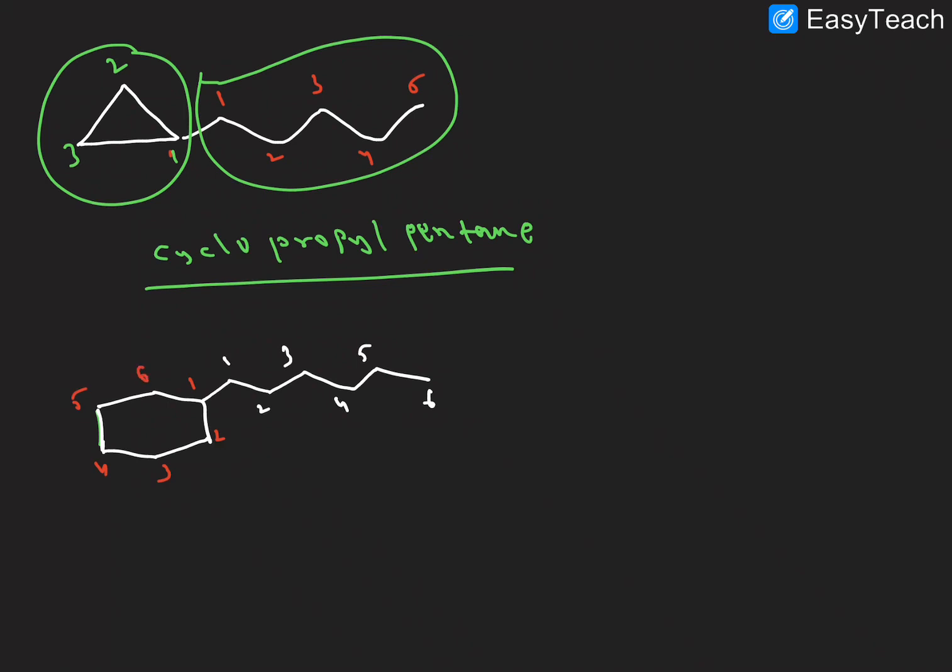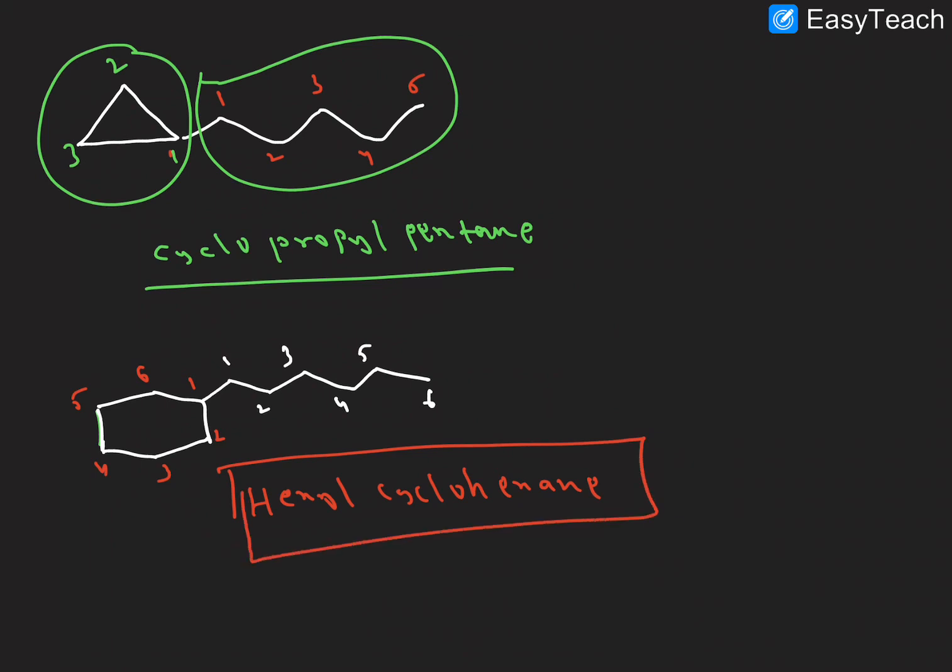Always the cyclic is the parent chain, and the acyclic is called the substituent. So, cyclohexane. This is for whenever the carbon chains are equal in number.